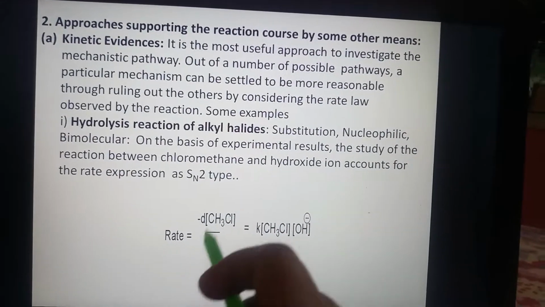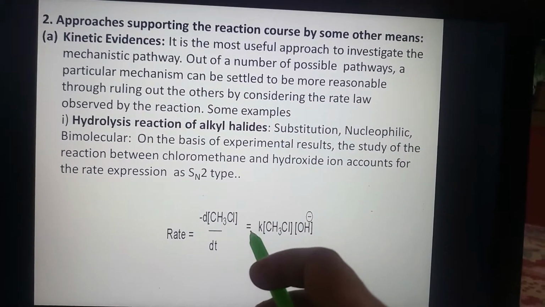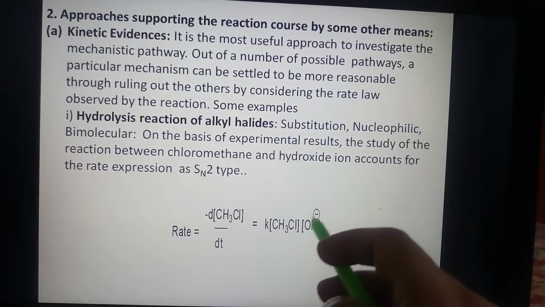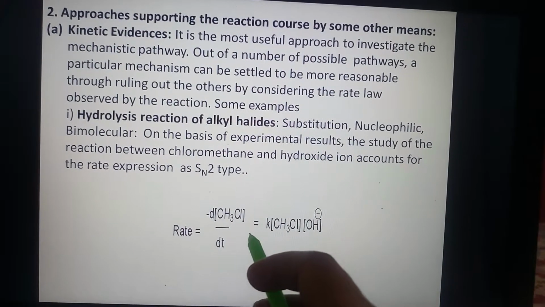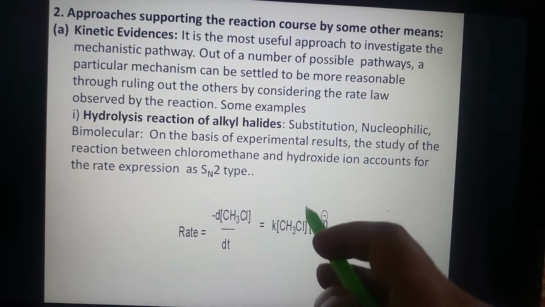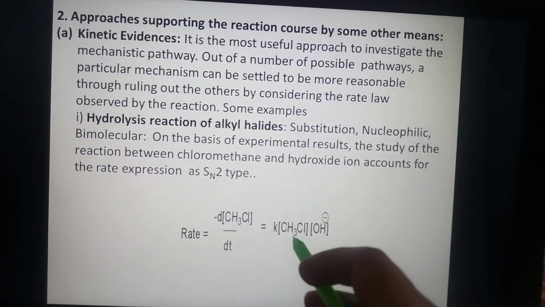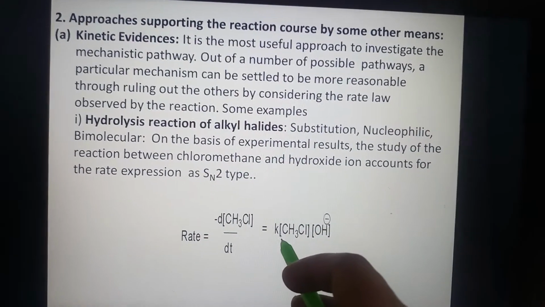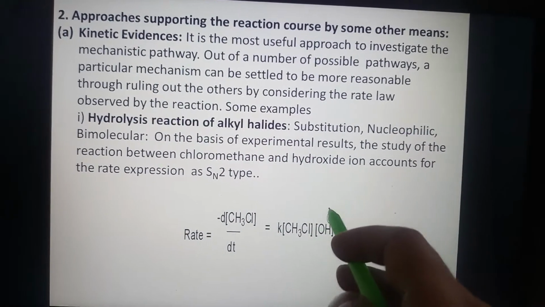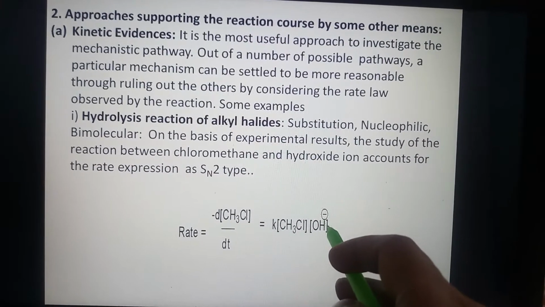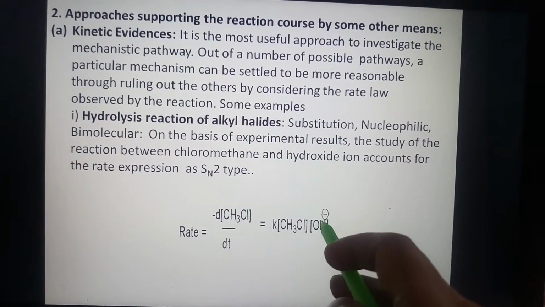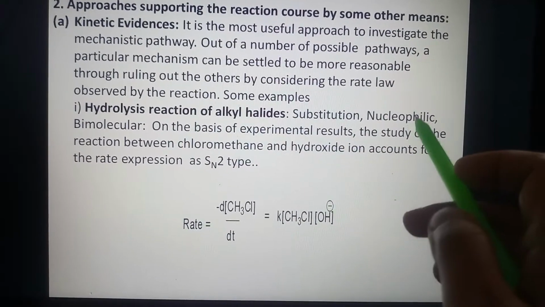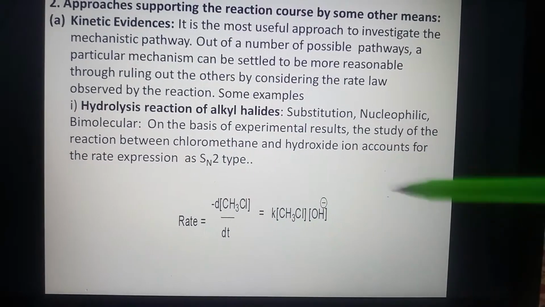For the formation of alcohol, methanol, in presence of hydroxide ion, the rate expression involves the concentration of alkyl chloride as well as the concentration of OH⁻. So it is SN2 type, that is, substitution nucleophilic bimolecular.